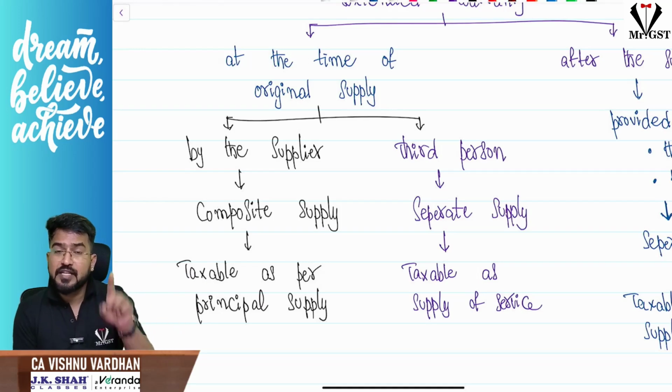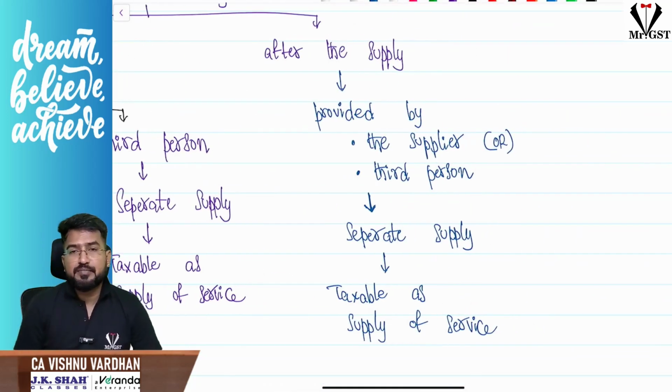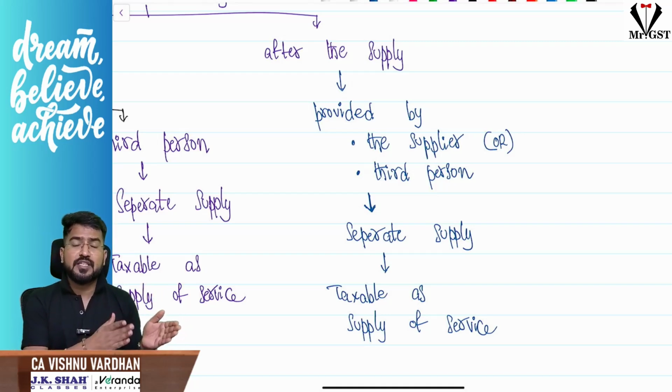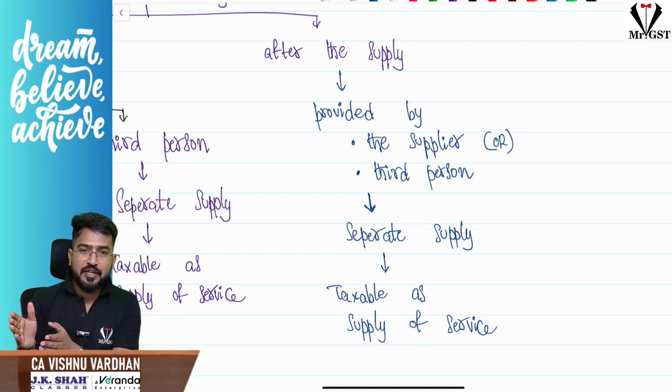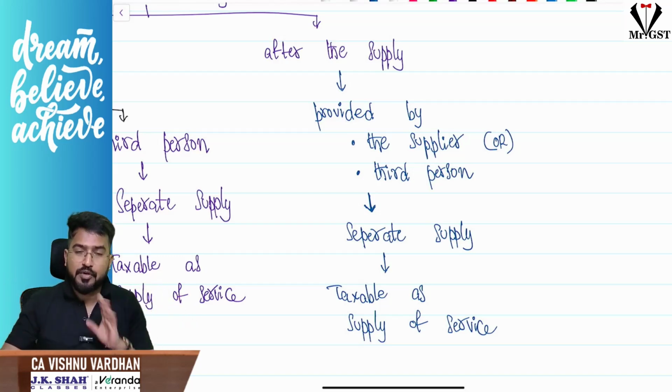Okay, what if this extended warranty is taken not at the time of buying the product itself? No, sir, after the product is purchased, later on we are taking the extended warranty. In that case, no matter whether the seller is giving you the extended warranty or some other third person is giving it, it is altogether a separate supply and it will be taxed as supply of service only. Okay, that is the concept of extended warranty.